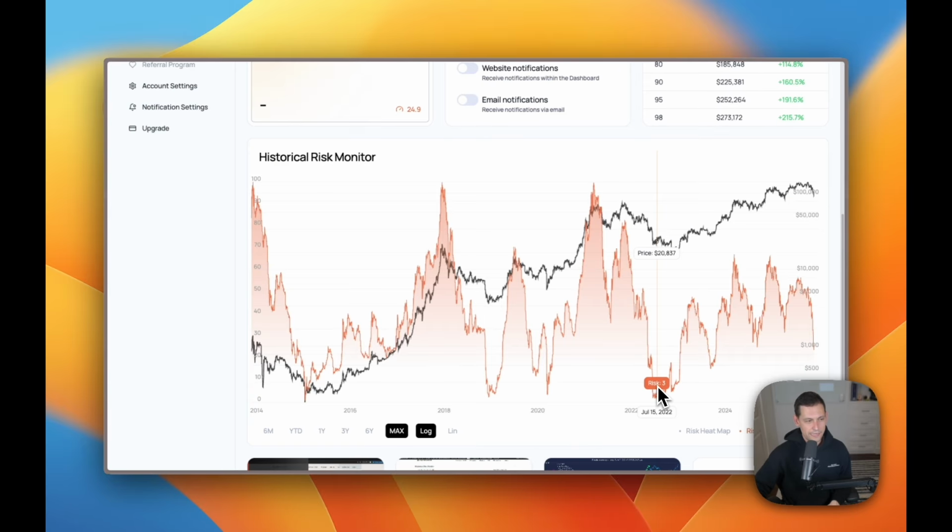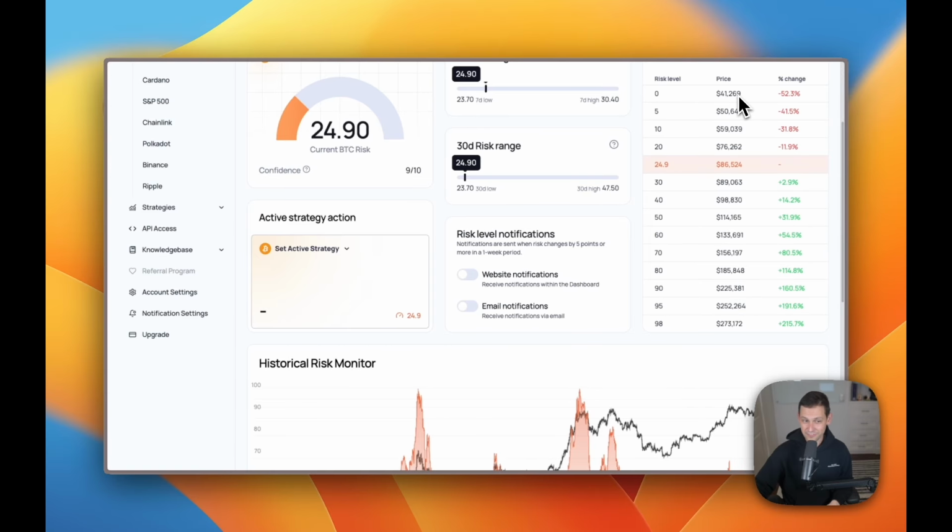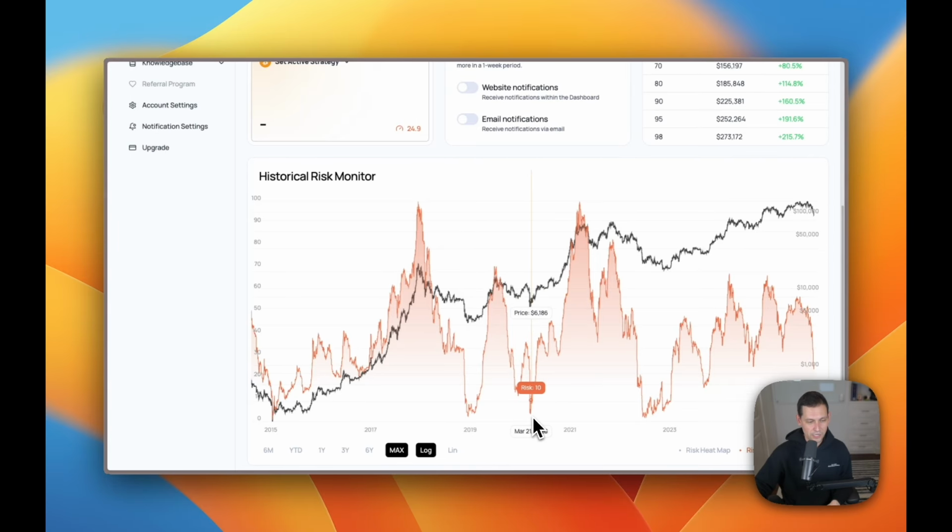But if we keep scrolling back through the historical risk monitor, we'll see that around the time that Luna blew up, we're actually down at a risk of 2. If we were down at a risk of 2, we would be closer to a price of like 40,000-ish, like low 40,000s it looks like. And if we go back to COVID, we're seeing risk levels similar to that, a risk level of 4. I'm not sure what happened back here at the end of December, but we were down to a risk level of 2, a price of 3,000. Definitely a good time to buy.